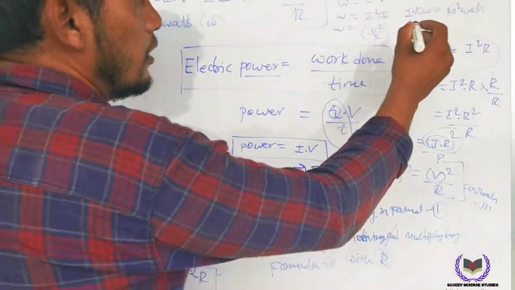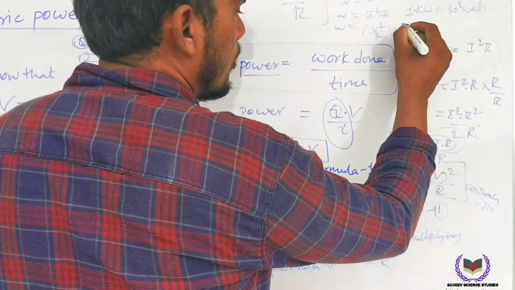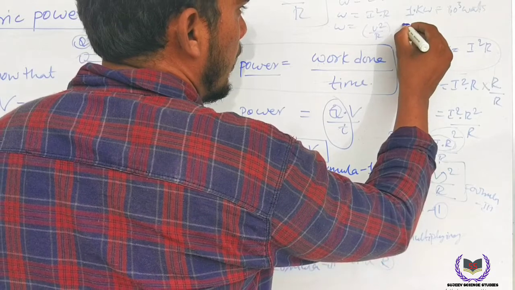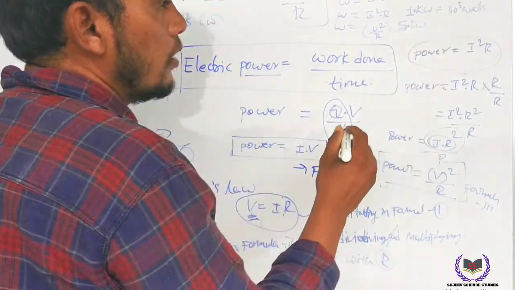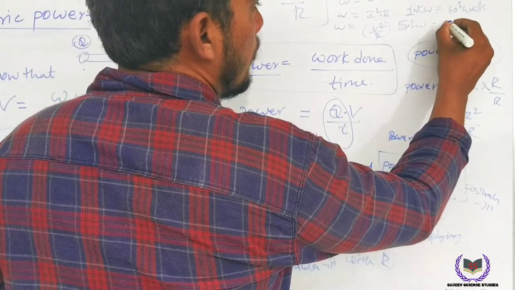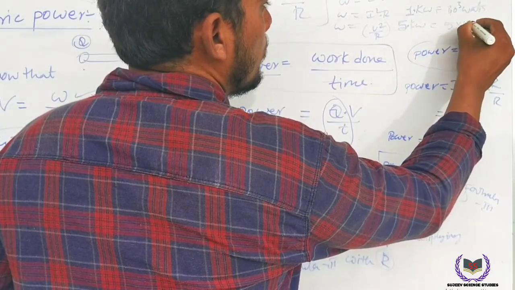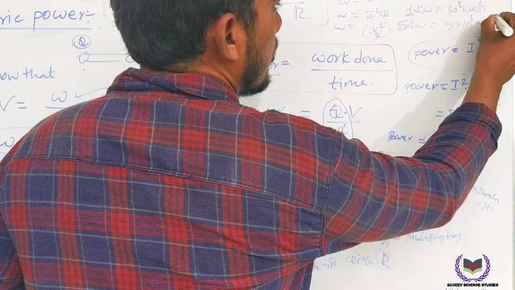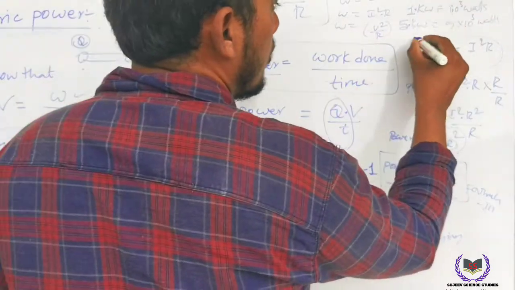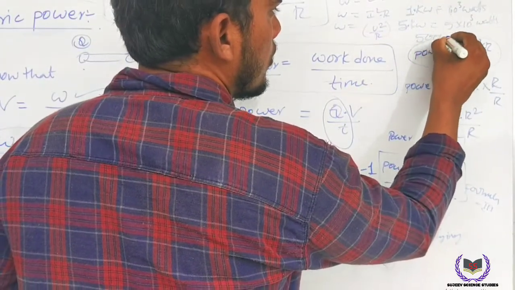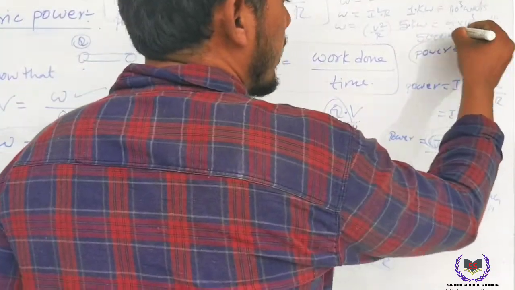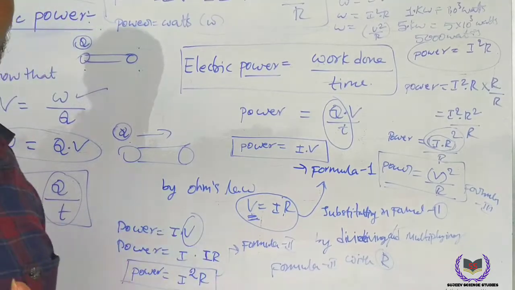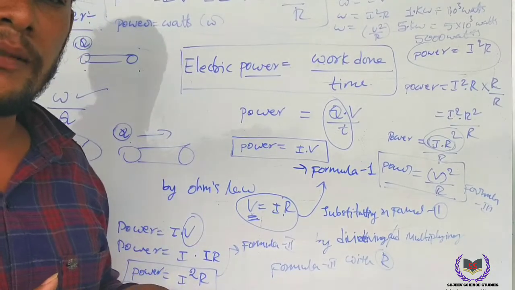For example, 5 kilowatts means how much? 5 kilowatts means 5 into 10 to the power of 3 watts. That means 5000 watts. So 5 kilowatts equals 5000 watts. We can convert kilowatts into watts and watts into kilowatts.